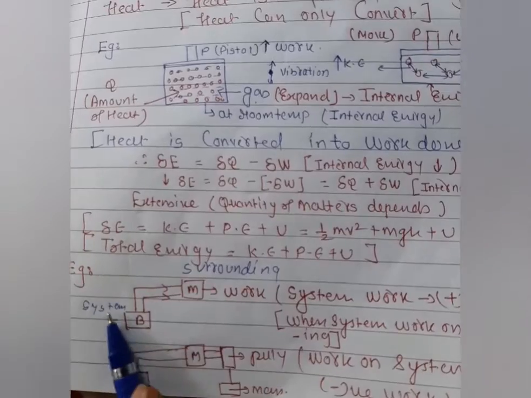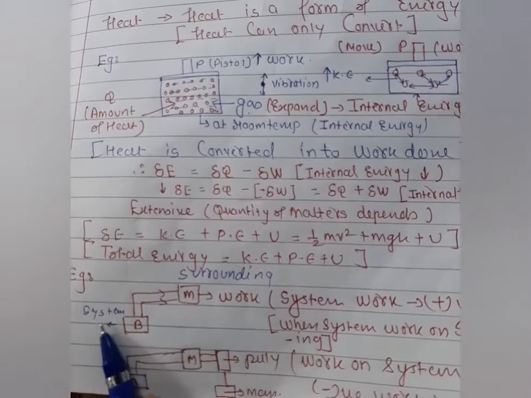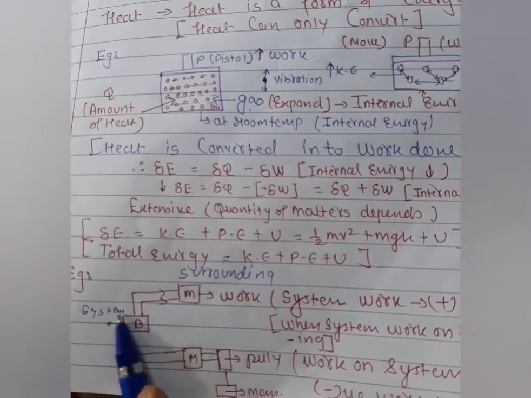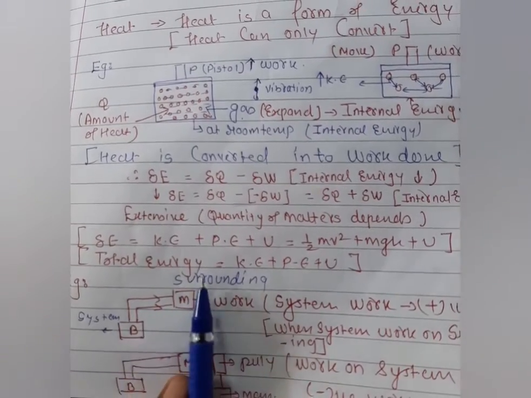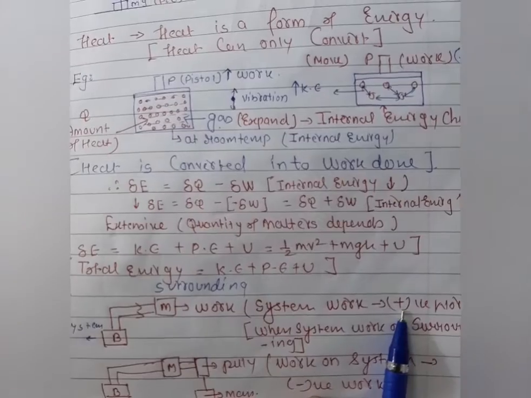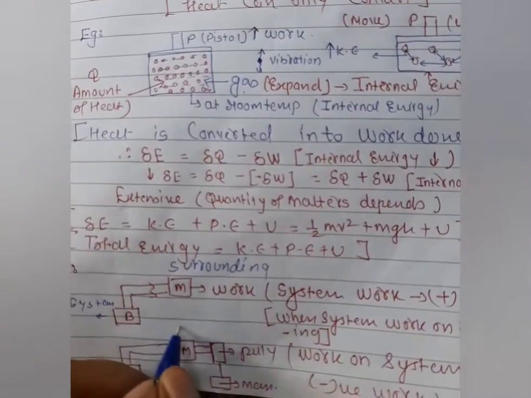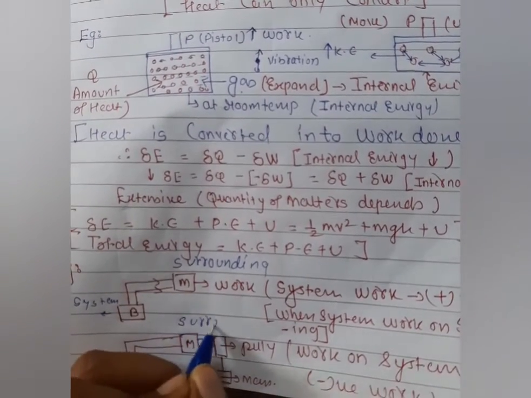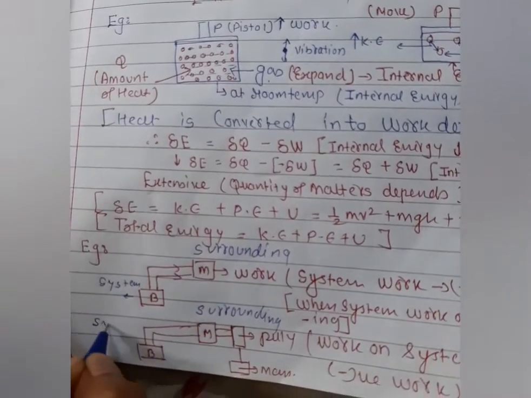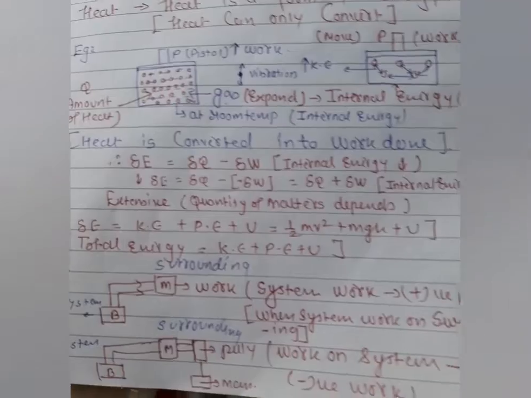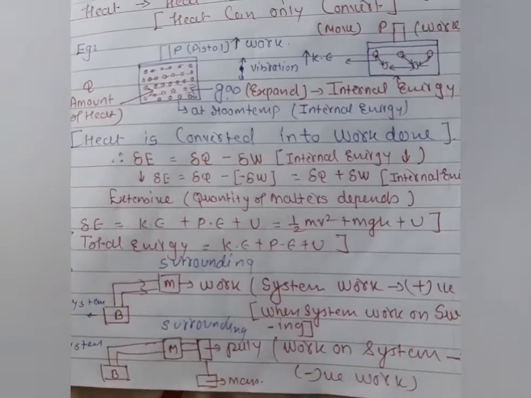So when the system is applying work to the surrounding, this type of work is called positive work. When the surrounding is applying work to the system, this type of work is called negative work.